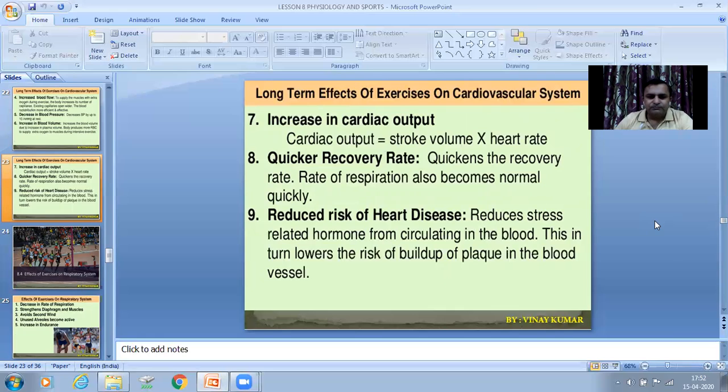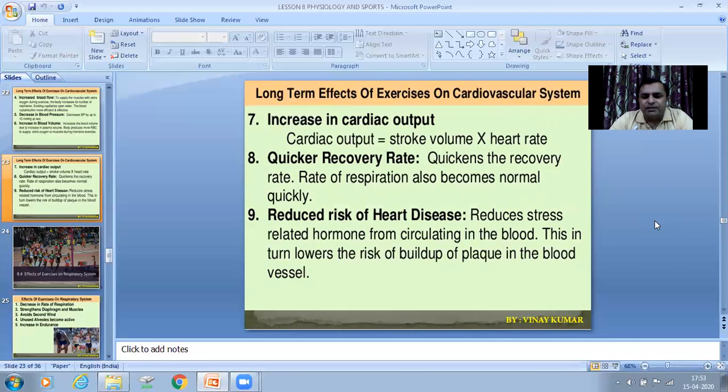Increase in cardiac output. Cardiac output is the amount of blood pumped by the heart in 1 minute. If you want to calculate cardiac output, cardiac output equals stroke volume times heart rate. Then quicker recovery rate. It quickens the recovery rate, and respiration also becomes normal quickly. When you perform physical exercises, the number of alveoli increases, your chest cavity and lungs expand. When a normal person is in rest position, his respiration rate is approximately 20 to 25 per minute. But in a trained athlete, it is somewhere close to 15 to 18 or maybe 20 per minute.